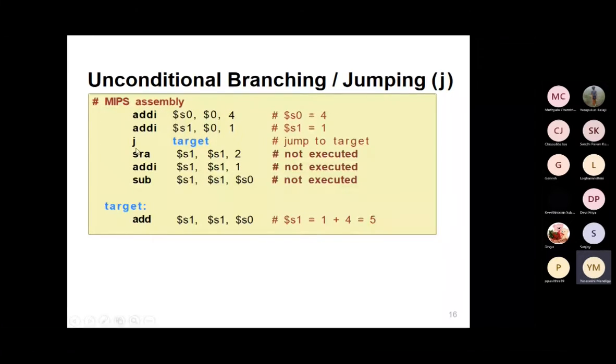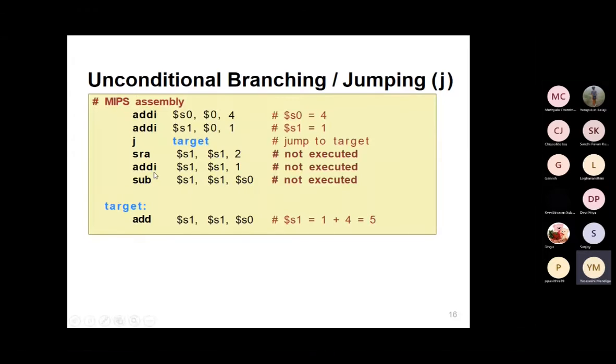So see here, J. J means jump to target. If the condition is true, then it moves to the target. If the condition is false, what will happen? See here, the condition is true, so S1 and S0 are added, and then we place the result into S1 only. So the S1 value is now 5, and the remaining shift right register is not executed.